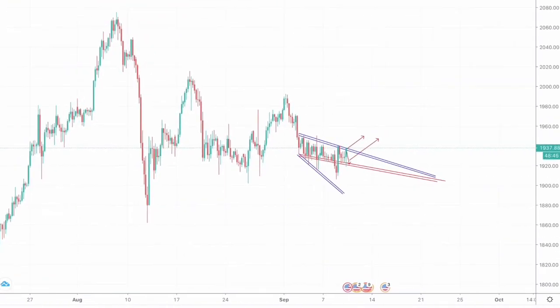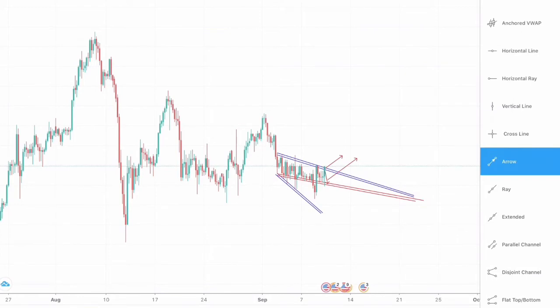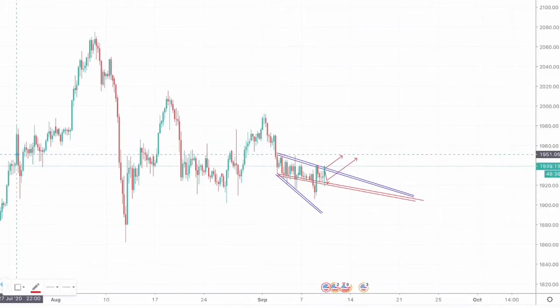Now, moreover, we can draw particular support and resistance zones that would act as our targets for both long and short positions.